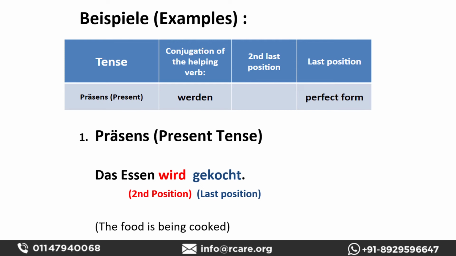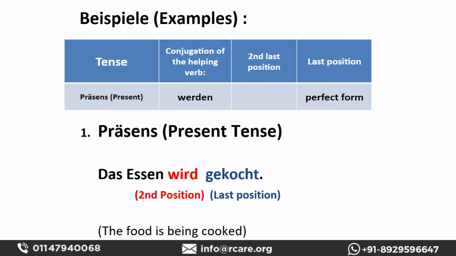So we'll see some examples here. Beispiele. Present tense. Das Essen wird gekocht. The food is being cooked. So here you can see at the second position, we have conjugated the helping verb werden, and at the last position, the regular verb is in perfect form.